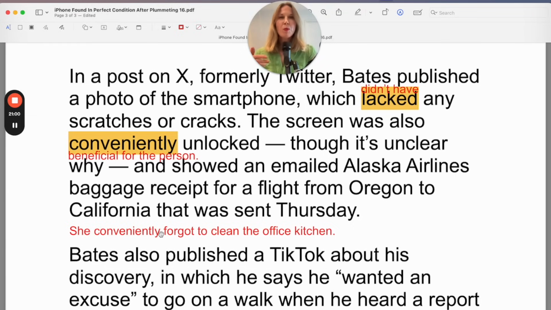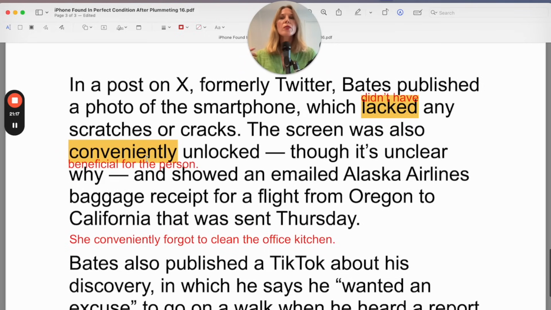So we use it in more of a sarcastic way, a way of showing that we don't really trust the situation. We think that something unusual is happening. So it's unusual that the phone was unlocked, is what it suggests. The screen was also conveniently unlocked, though it's unclear why, and showed an emailed Alaska Airlines baggage receipt for a flight from Oregon to California that was sent Thursday.